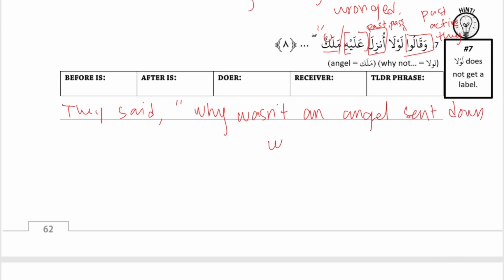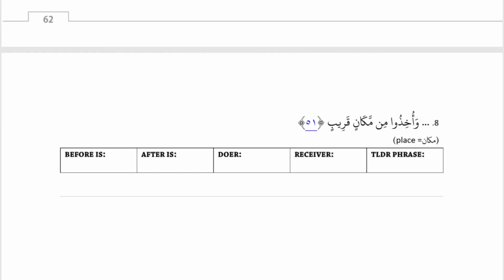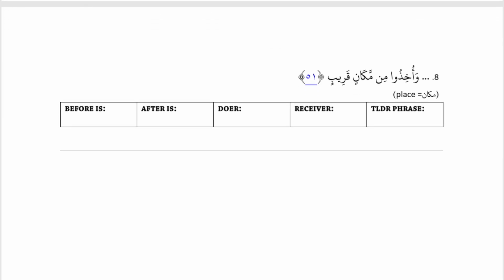Okay, last one. وأخذوا من مكان قريب. Alright, so this is an action sentence. أخذوا is our action. It is past tense, and we have a u-e sound, so that's past passive. Then min مكان is TLDR and it's a noun. مكان قريب, both general. مكان is a noun and قريب is a description, so it is a descriptive fragment.